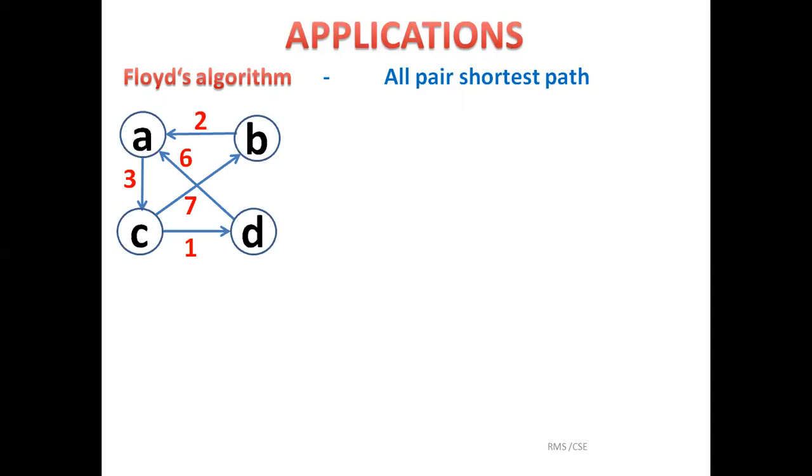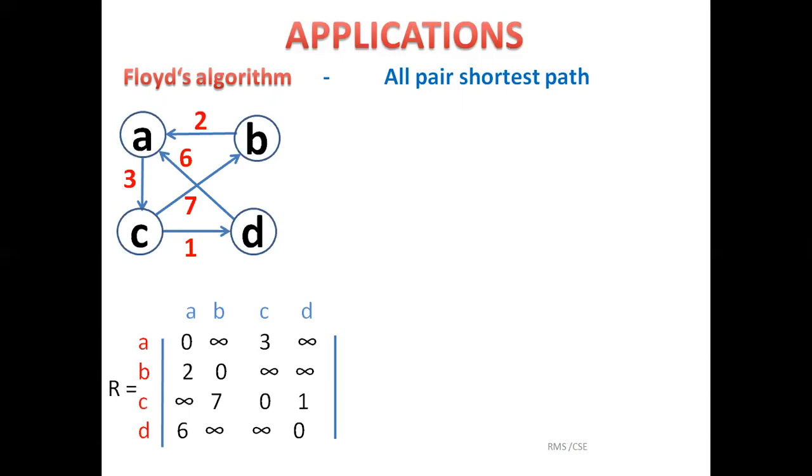First I need to represent this graph in the form of a matrix. Here this matrix is called the weighted matrix. Now we'll see how to fill the values for the weighted matrix. In the weighted matrix, the main diagonal should contain 0: A to A, B to B, C to C, D to D, 0.